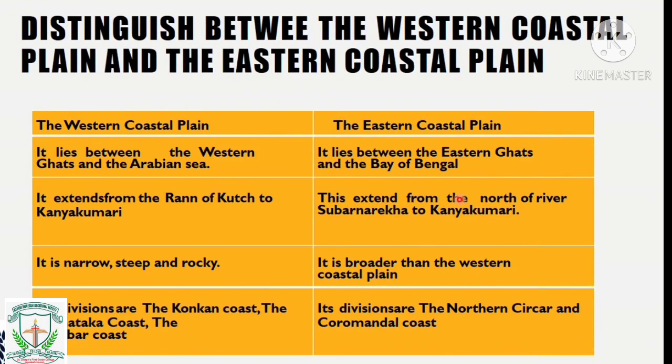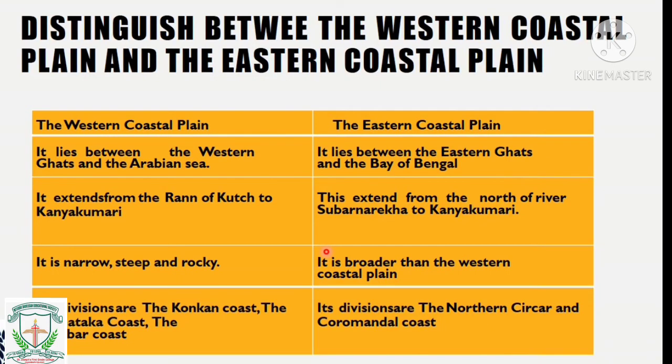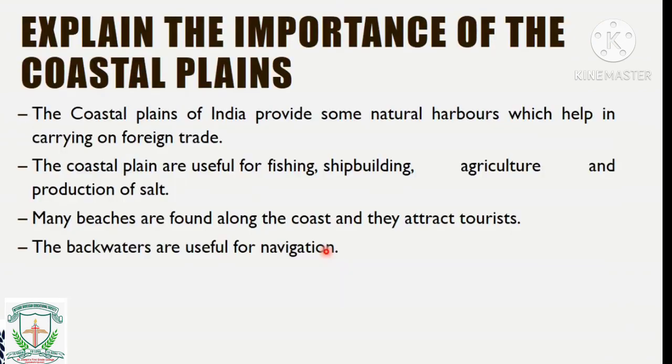Its divisions in the eastern plain are the Northern Sirkar and Coromandel coast. So here we are having the Coromandel coast and the Northern Sirkar coast. They are the eastern coastal plains. I hope you got the difference between the western coastal plain and the eastern coastal plain.